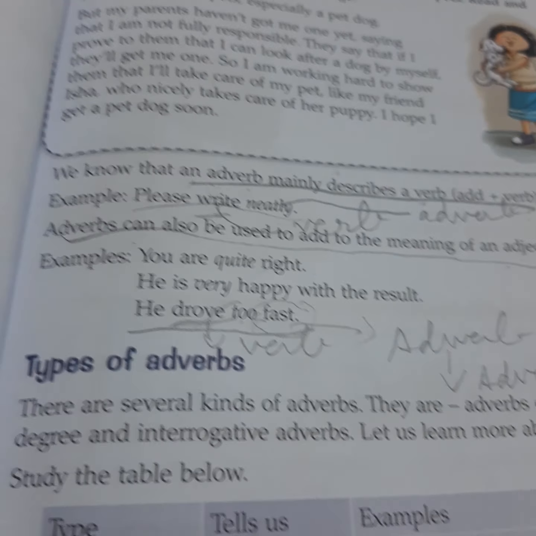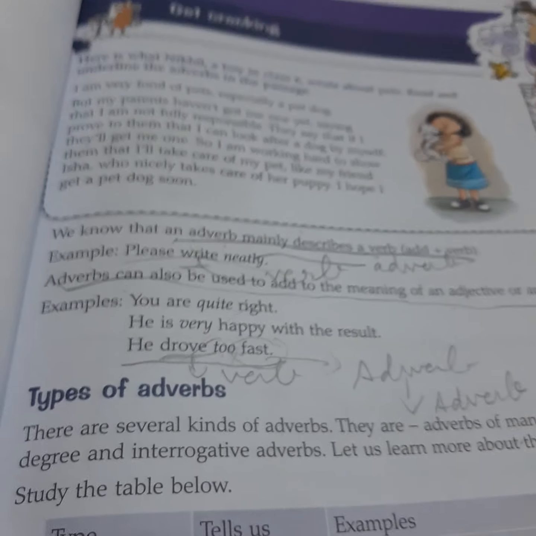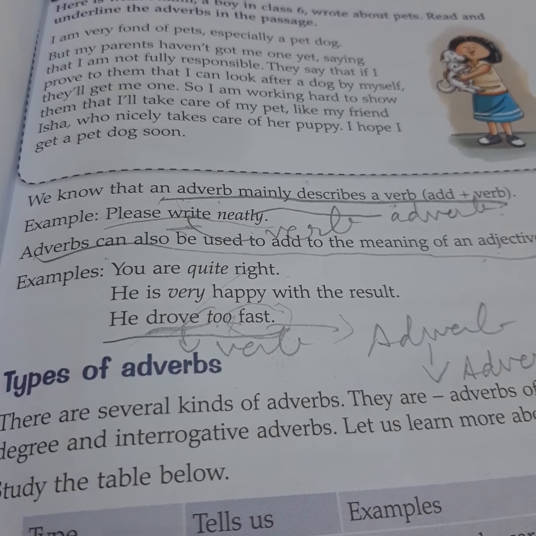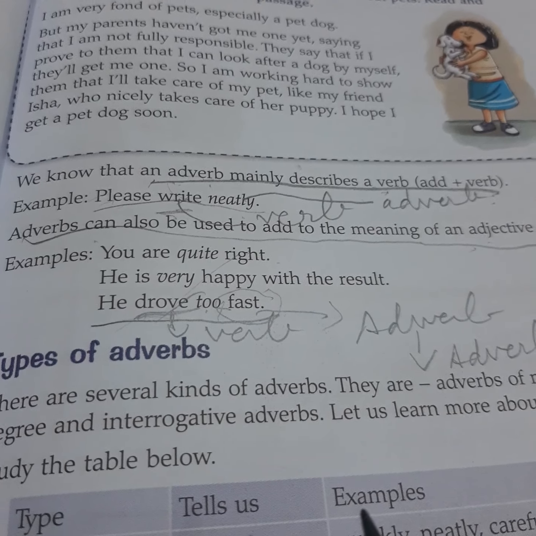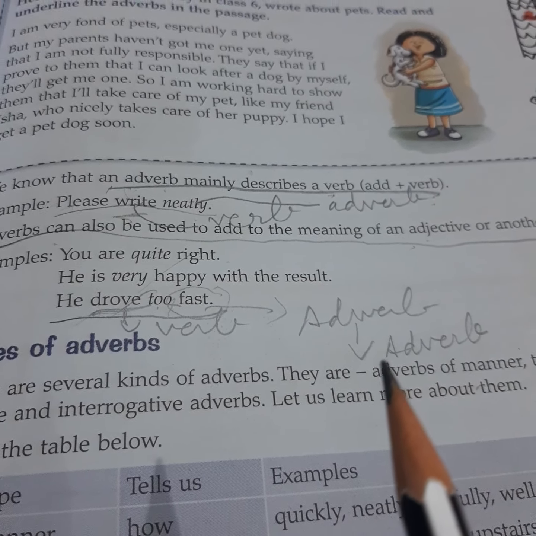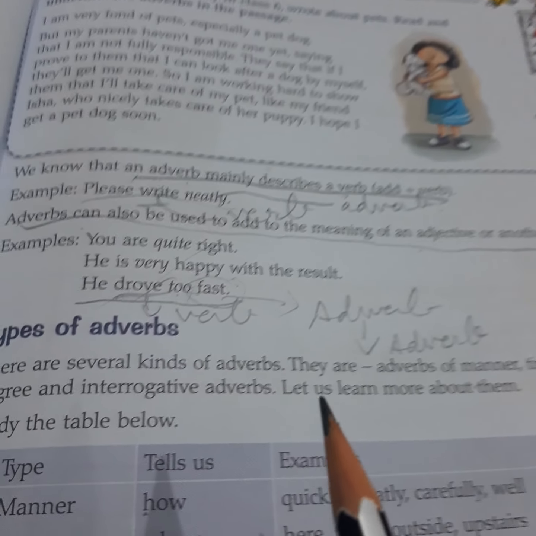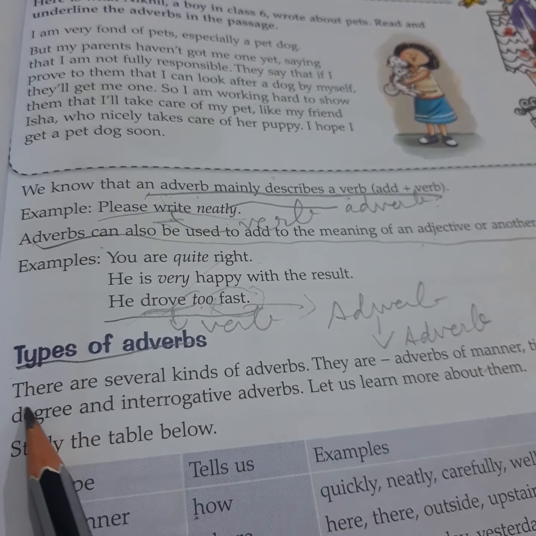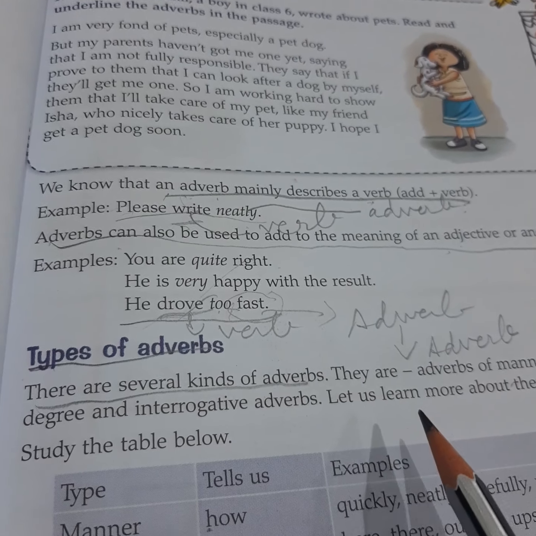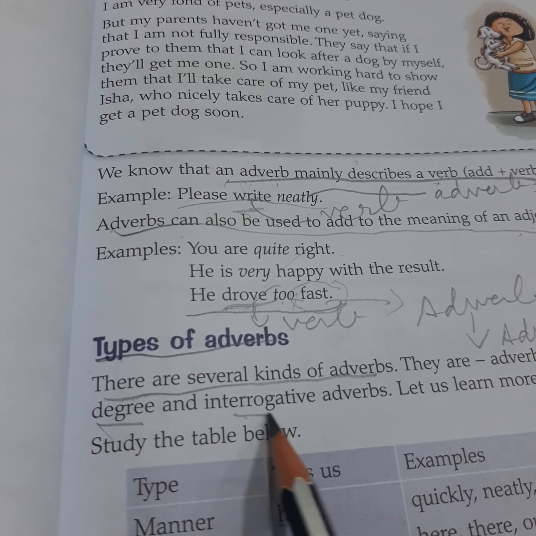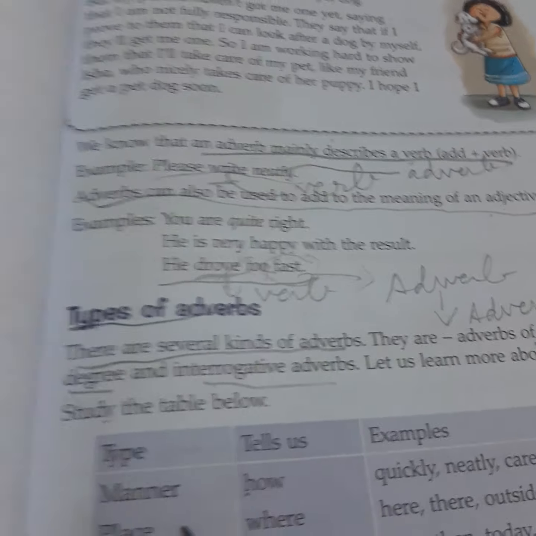So now coming to the types of adverbs. You got the definition of adverb, that adverbs are those words which are used to add to the meaning of a verb, or it can be an adjective or another adverb. So now coming to the types of adverbs. There are several kinds of adverbs. They are adverb of manner, time, place, frequency, degree and interrogative adverb.